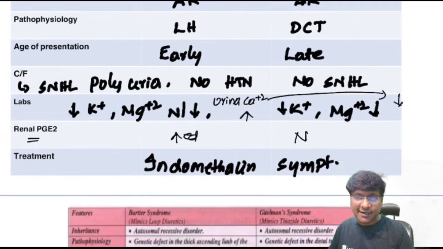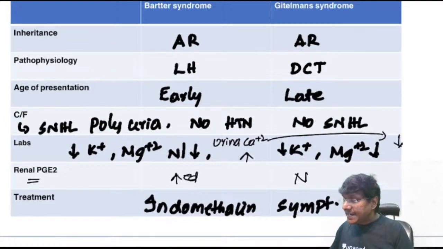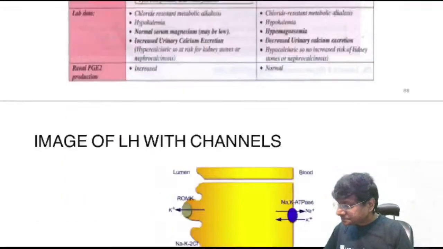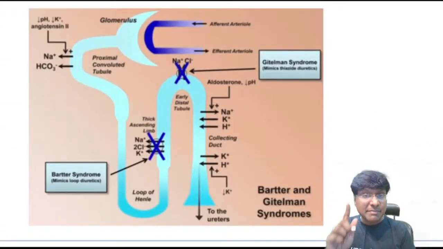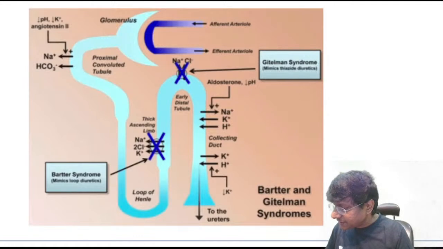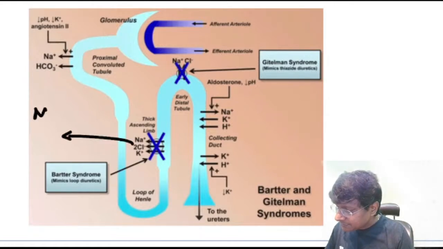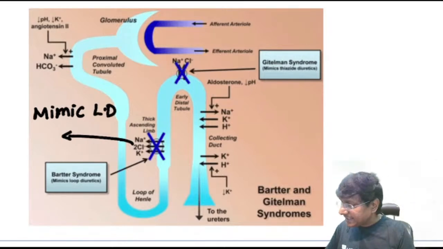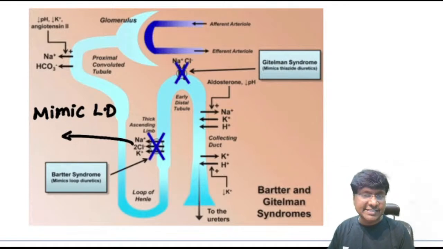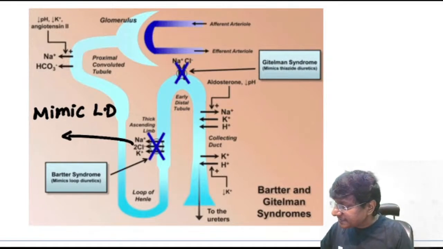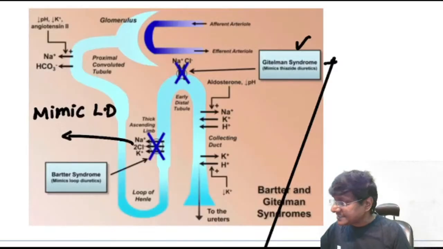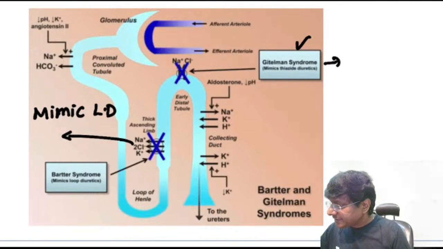We don't have any specific drug which will reverse Gitelman syndrome. Another important point: Bartter syndrome will mimic the loop diuretics. It will inhibit the sodium potassium 2 chloride channels. That is Bartter's. Whereas Gitelman syndrome will mimic the thiazide diuretics.